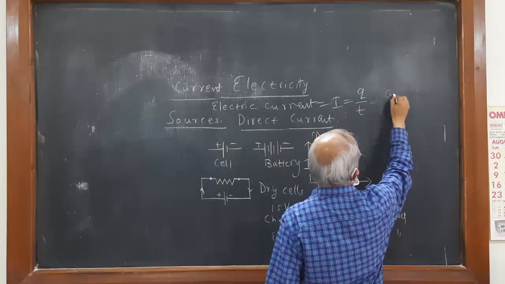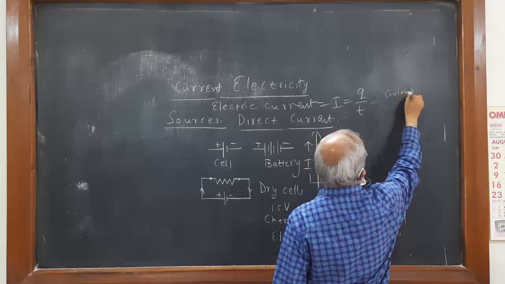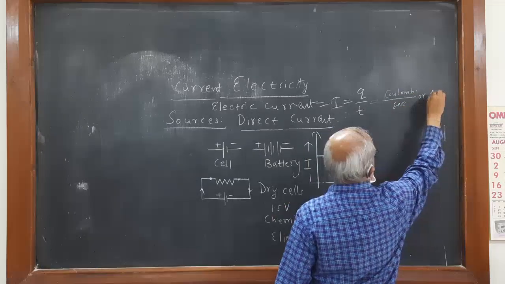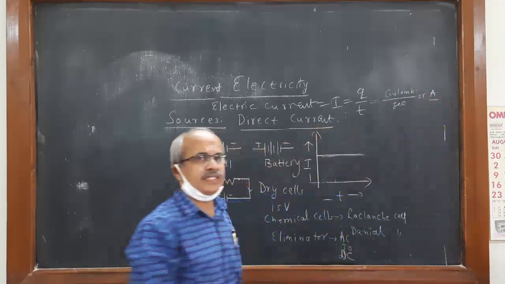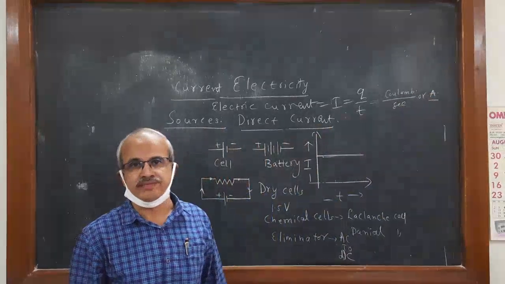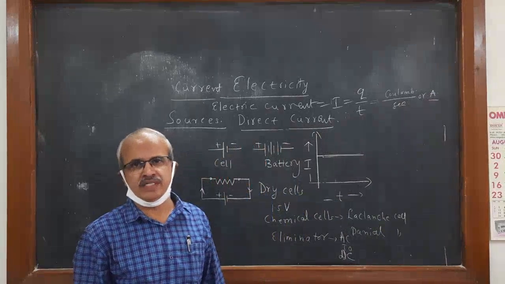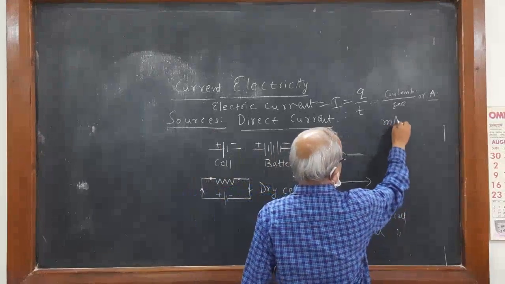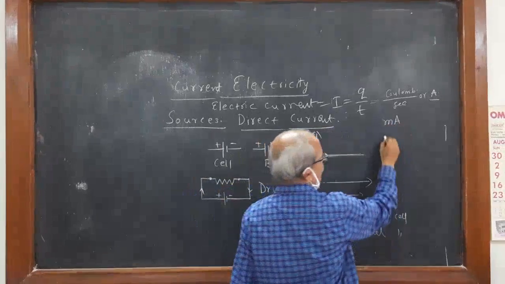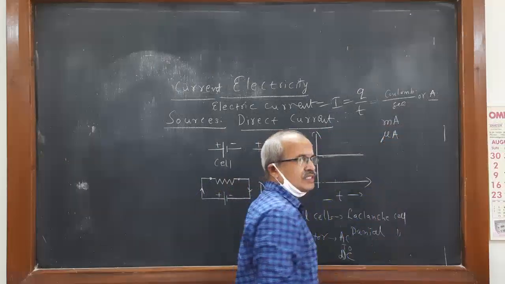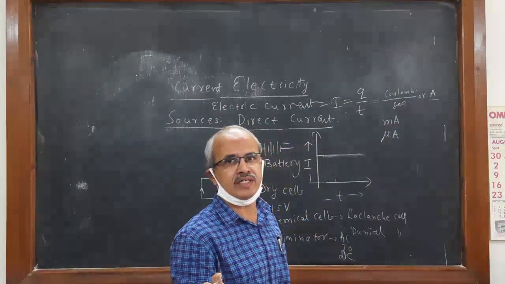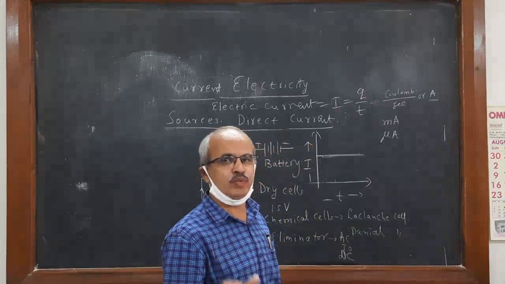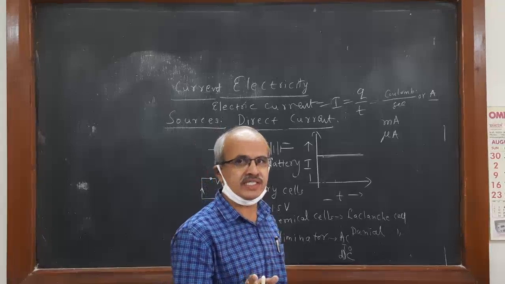So rate of flow of charges. The unit is coulomb per second or ampere. You can write capital A as the unit of current. Capital A means ampere. Usually in laboratories, milliammeters and microammeters are used to measure current. An ammeter is an instrument which measures current on its scale.